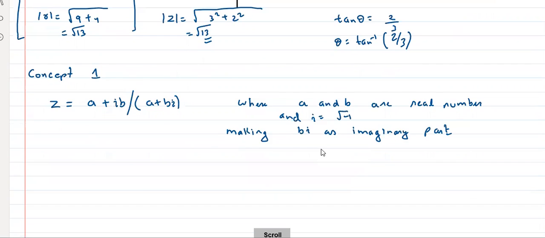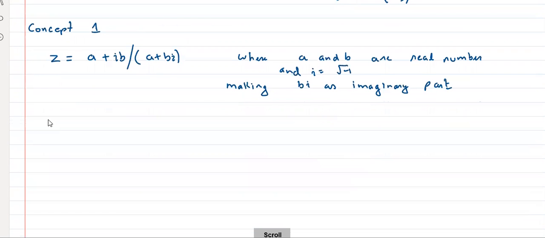Okay? Now, second concept. Magnitude of any complex number, right? The definition of magnitude will remain same.